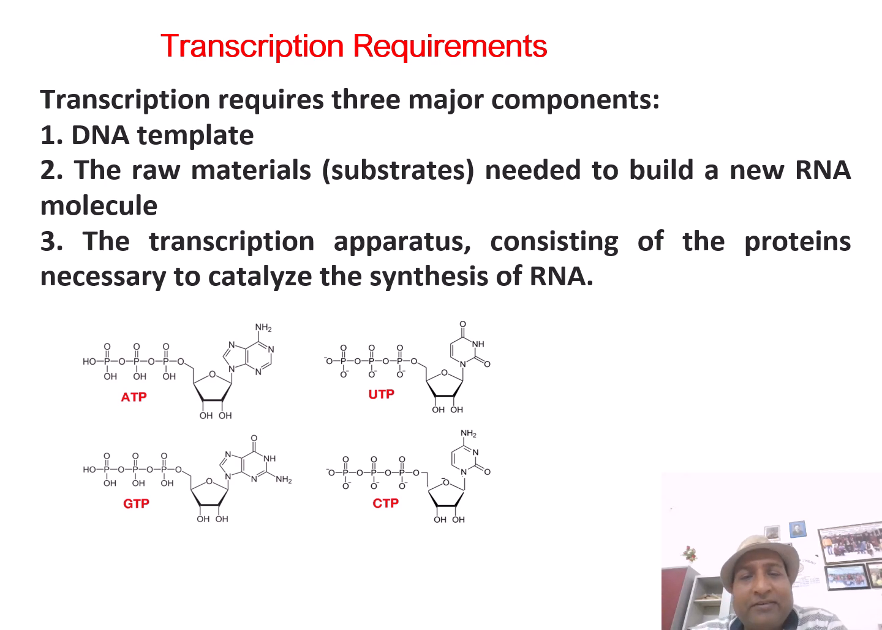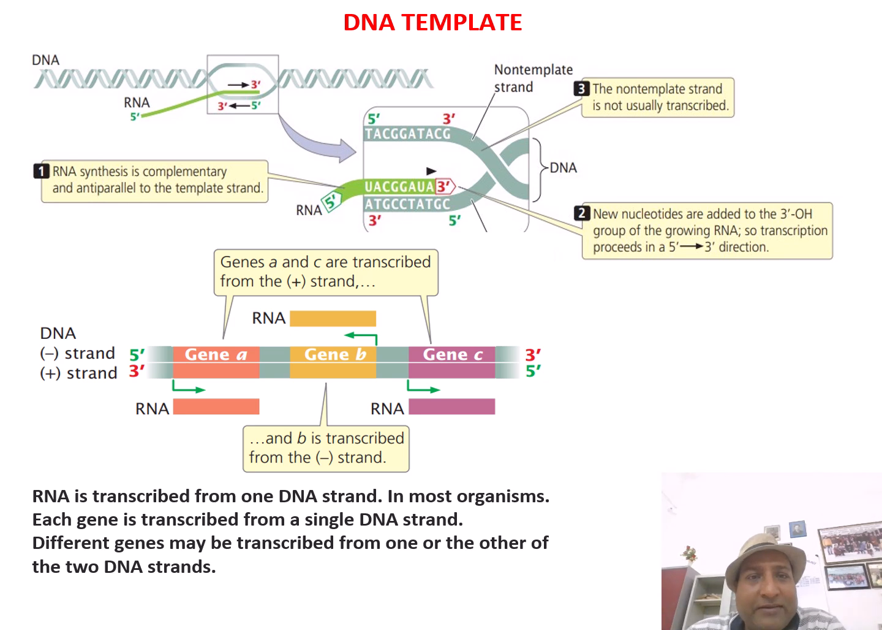The transcription apparatus is the name given to it. It consists of many other proteins which are necessary to catalyze the synthesis of RNA molecules. So what is a DNA template? It is a strand of a double-stranded DNA molecule. One of the strands works as a template strand on which the RNA molecule is synthesized. If you enlarge this portion, you will see there are two strands, upper strand and lower strand. The RNA can be copied and synthesized only in the 5' to 3' direction. So it is known as the template strand. And the opposite strand is known as the non-template strand. It is not used for transcription.